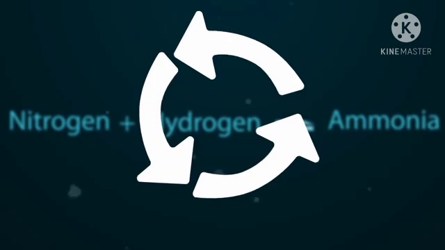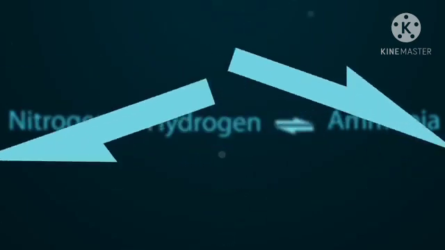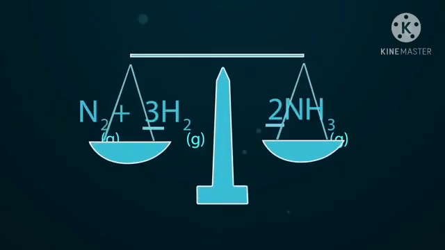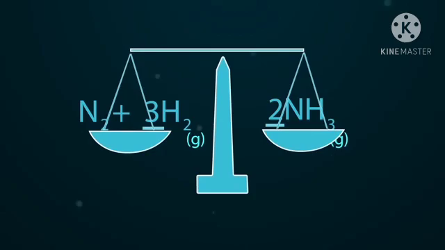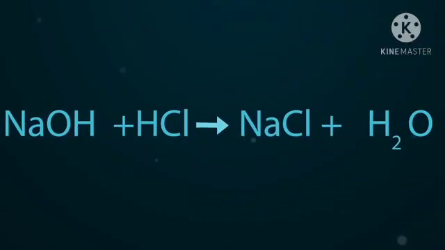Ammonia is formed from nitrogen and hydrogen. Here the both-side arrow marks show a reversible process: N2 plus 3H2 gives 2NH3. This is the balanced equation.